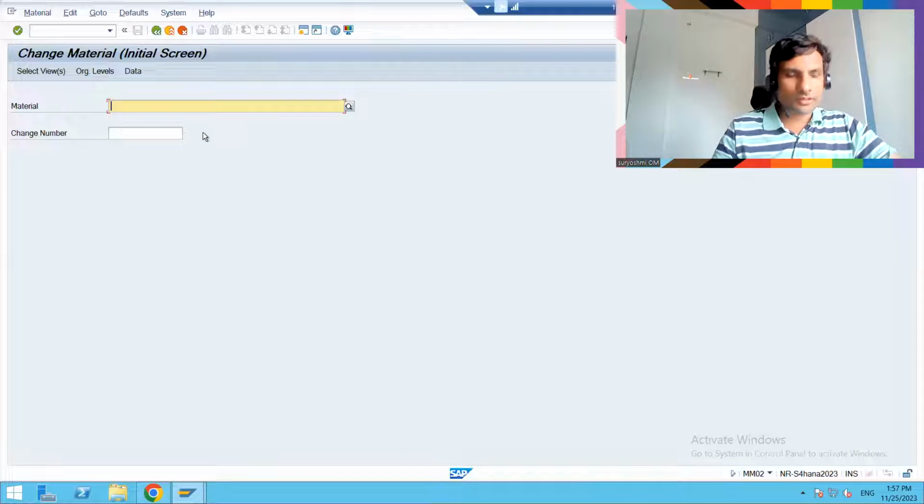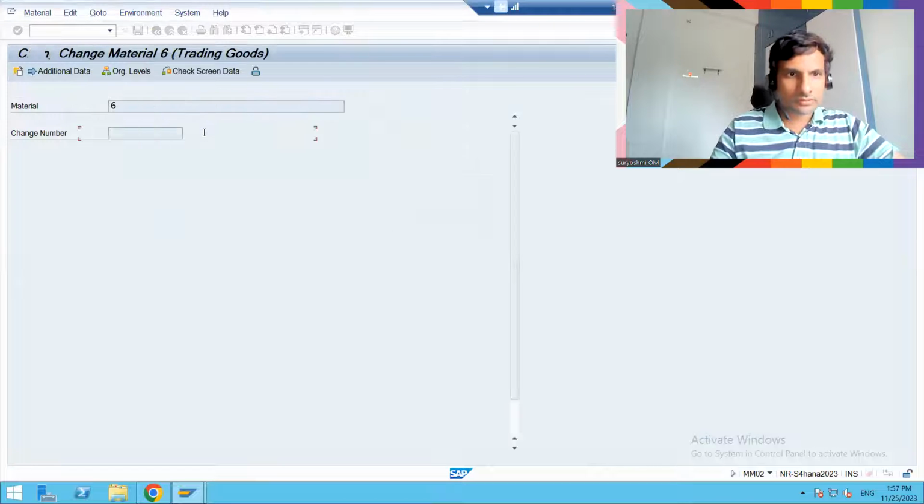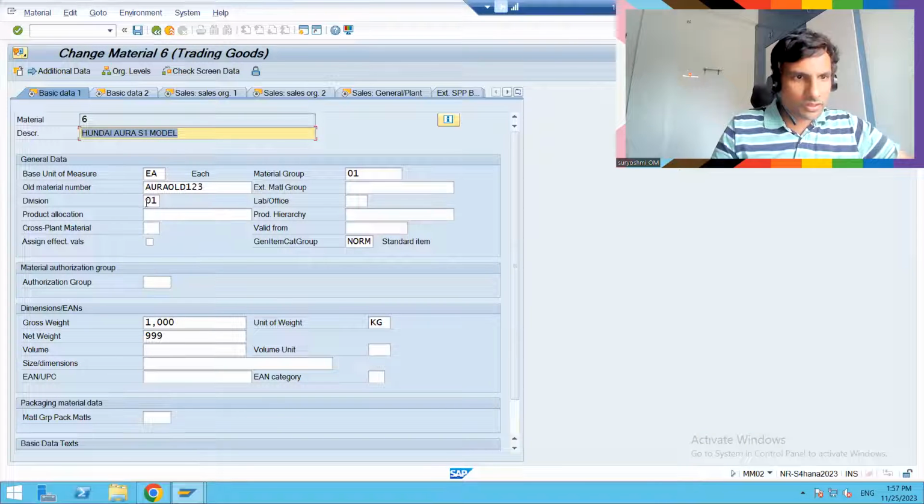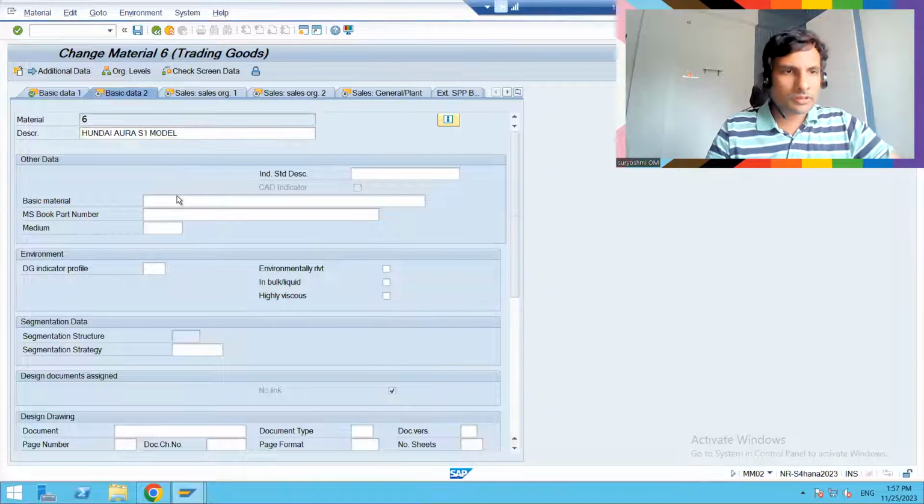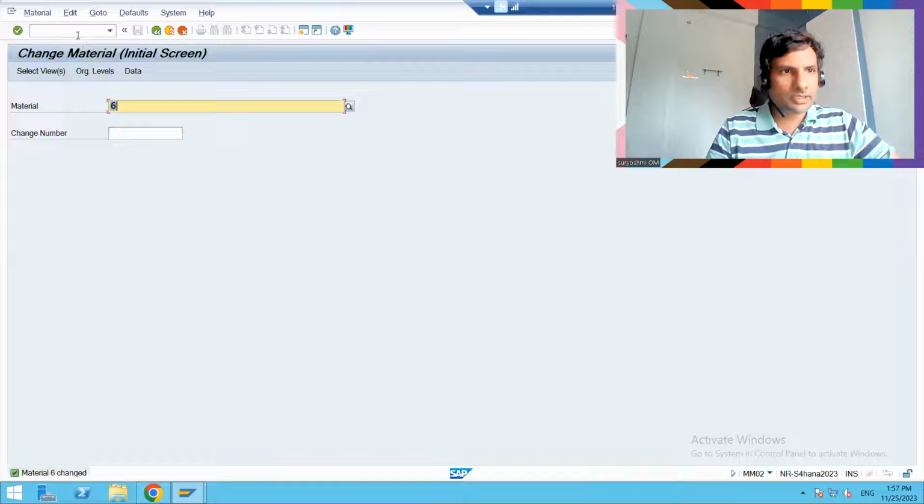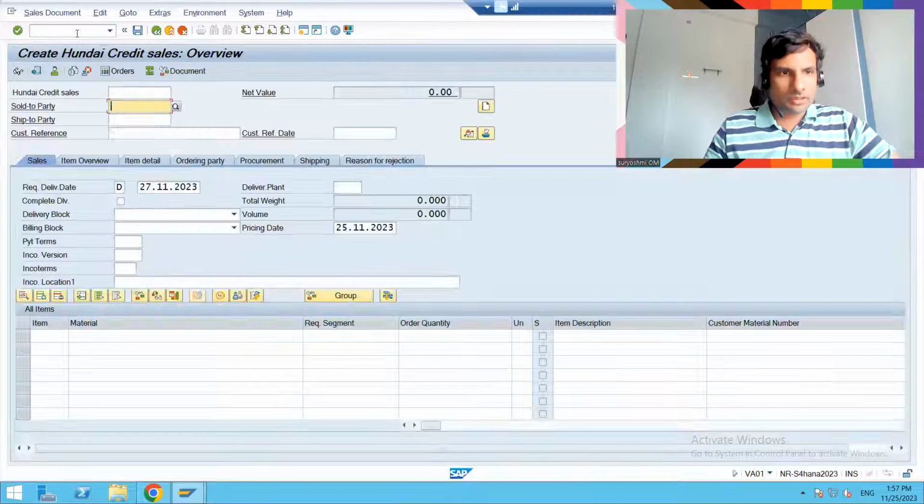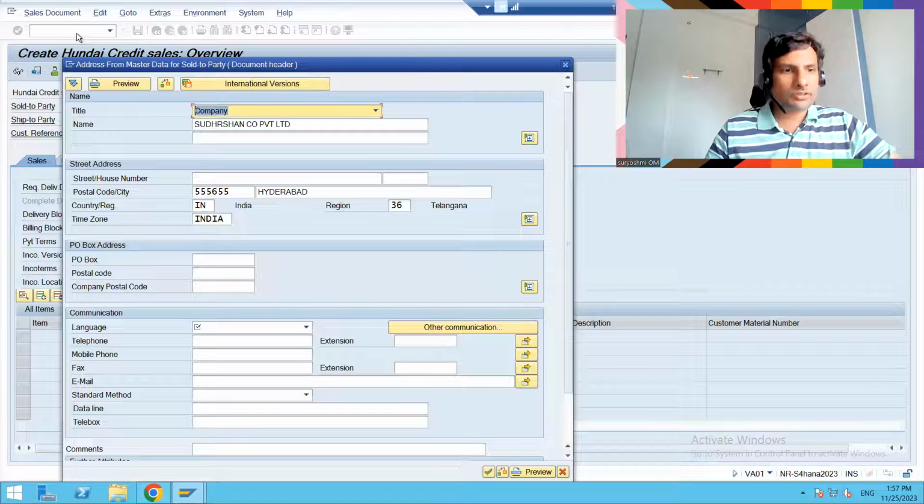Now this one. I am getting this one. So let's try to change the division. I already explained, right? Header division and item division. Probably we can see that one also in S4 HANA. Same way, there is no difference.